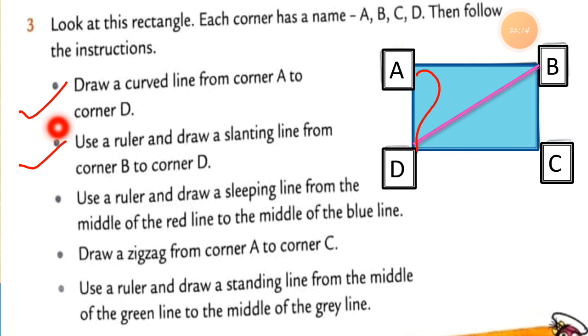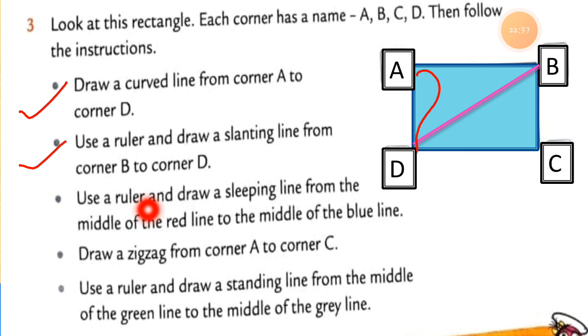You can see, instruction number 1 is complete, a curved line A to D. Instruction number 2 is also complete, a slanting line between B and D. Then let's move to instruction number 3. Use a ruler.